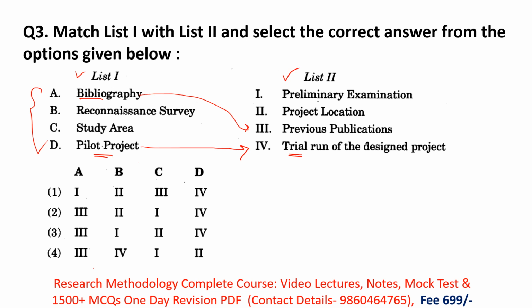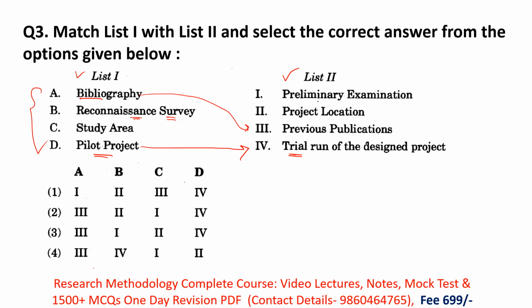Okay, then point B, reconnaissance survey. So what is a reconnaissance survey? In a reconnaissance survey, you do research with the help of maps and pictures. Okay, like in geographical research. So reconnaissance survey is very helpful in geographical research, where researchers do their research on the basis of maps. They analyze a proper land.